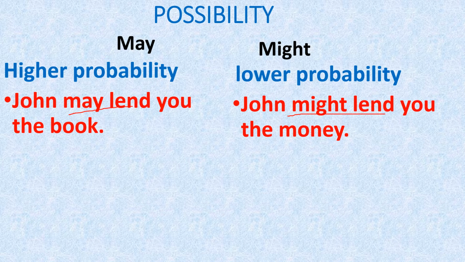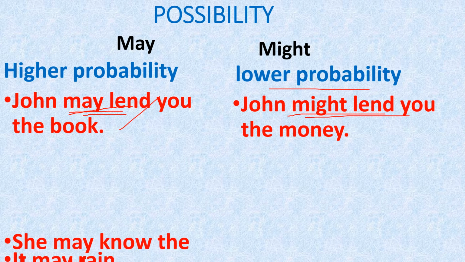What's the difference? When we say may lend, it means there is a higher degree of probability. Most probably John may lend you the book. The chances are high here. In the second one, John might lend you the book, which means John may lend you the book or may not lend you the book. The chances are not higher, they are lesser. There is a lower degree of probability. That's the difference between may lend and might lend.